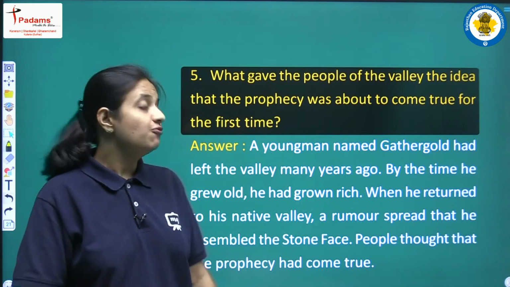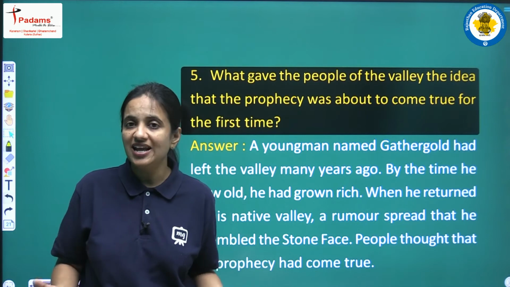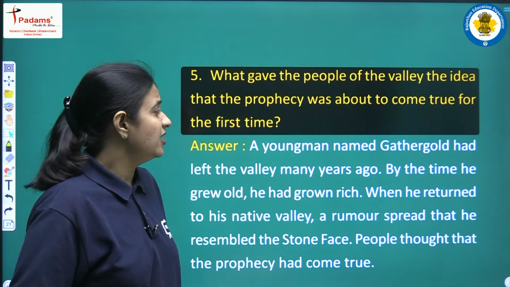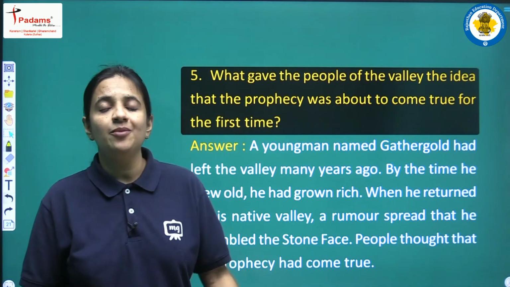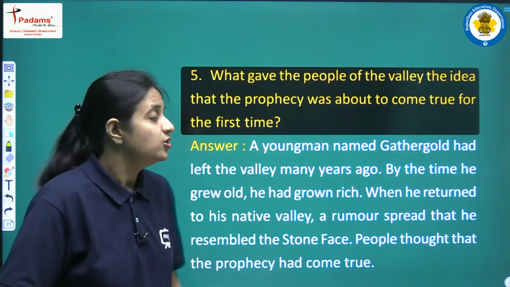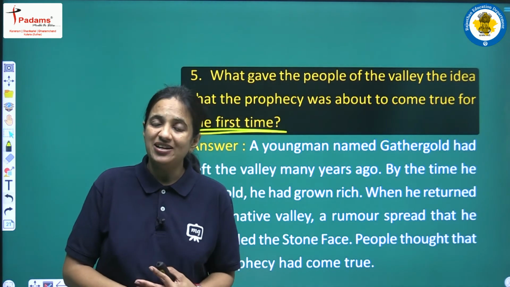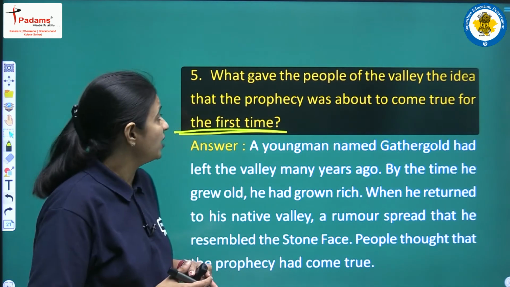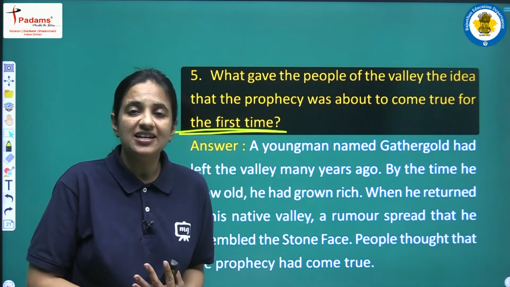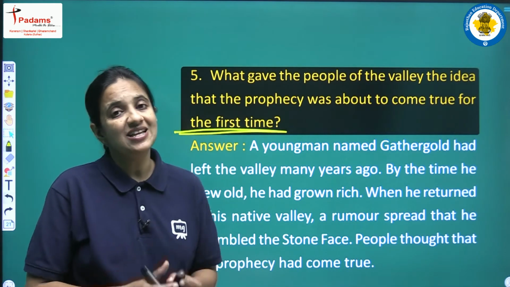Next question: what gave the people of the valley the idea that the prophecy was about to come true for the first time? In this question we have to answer that all the inhabitants, all the people of the valley, believed that finally the prophecy was about to come true, and they believed it twice. So we have to write for the first time: when did the inhabitants think so, and why, for what reason, did they think that finally the prophecy related to the man of prophecy was about to come true?